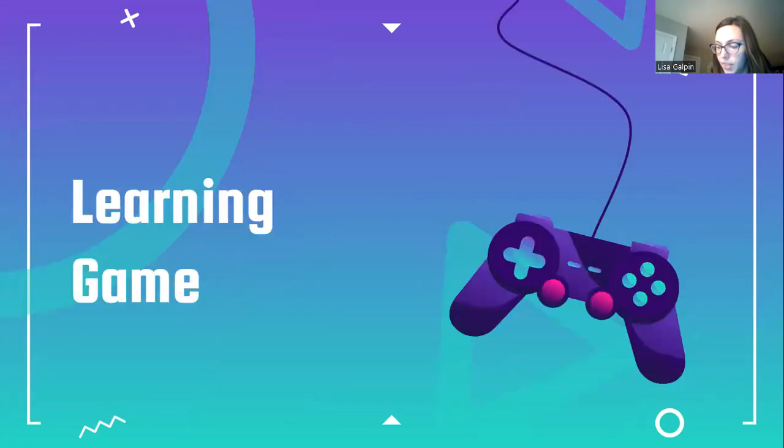So the learning game. How is this a learning game? As I mentioned before, the assessment is the stress meter level showing you. When it lowers, you know that you are completing the stress management technique properly. If it's high, then you know you are not. Same goes for the end of her day. You want to get to the end of her day and have that stress meter be low. That's the assessment, and also the scoring of this game: if you keep that meter low, then you have successfully completed those stress management techniques. If not, it will still be high at the end of the day, and you will want to go back and repeat some of those.